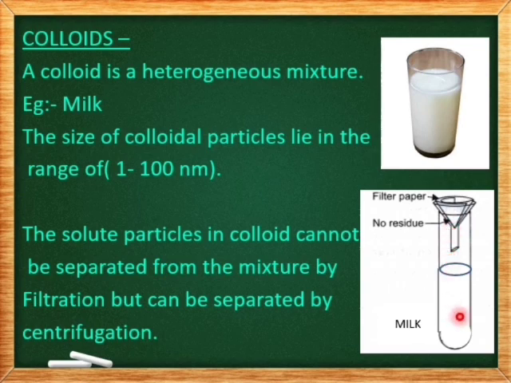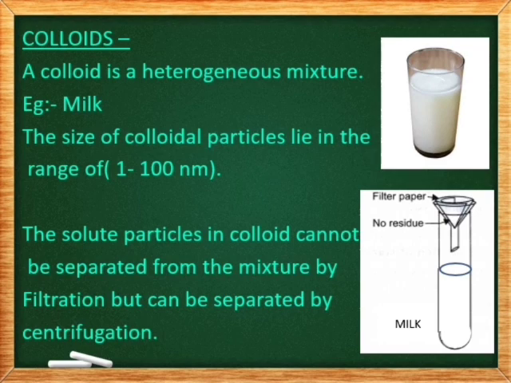Then how can we separate the components in the milk? It is possible by the centrifugation method. So the centrifugation process is carried out in a centrifuge machine. In a test tube, some amount of milk is taken and closed with a lid, and the sample is placed inside the centrifuge machine. Then it is made to rotate at a very high speed.